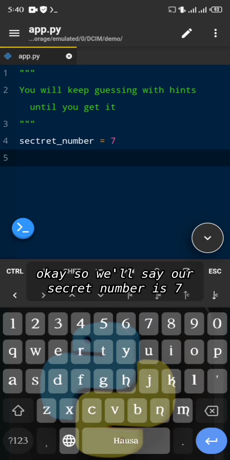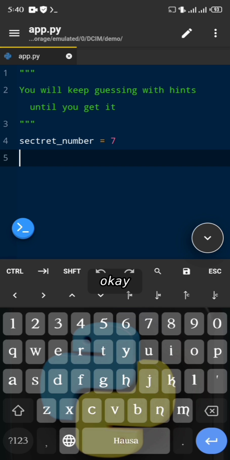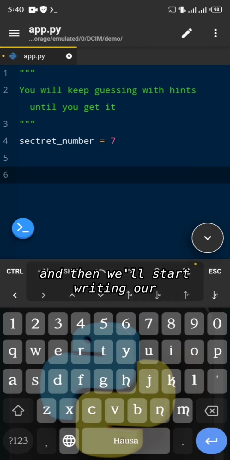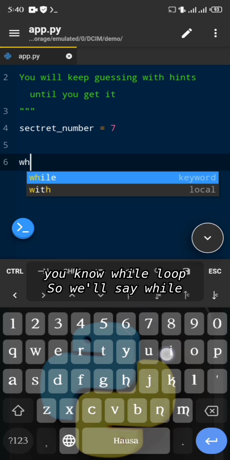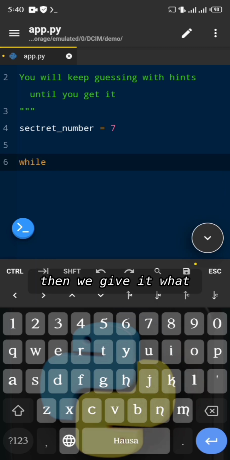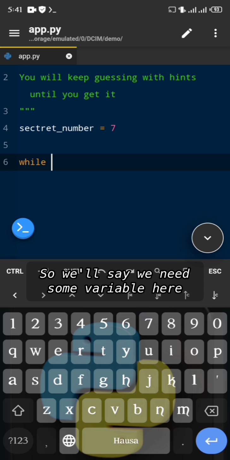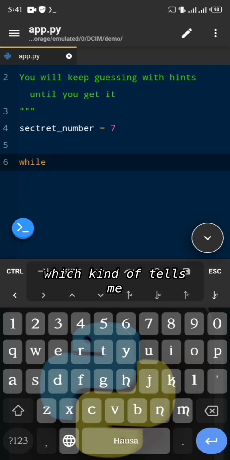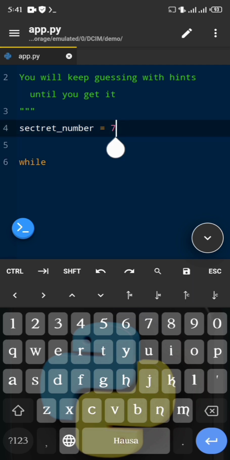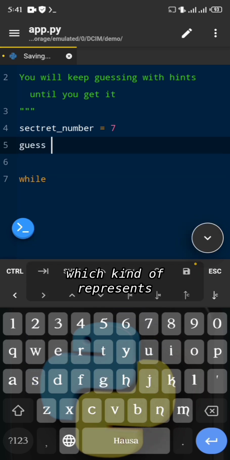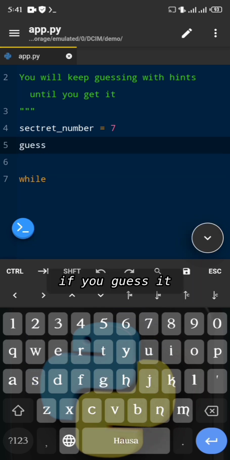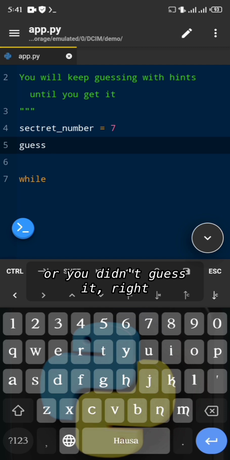Okay, so we'll say our secret number is 7. Then we'll start writing our while loop. So we'll say while, then we give it what? A condition. We need some variable here, which tells me that I need to define it. So we'll say guess, which represents if you guessed it or you didn't guess it, right?